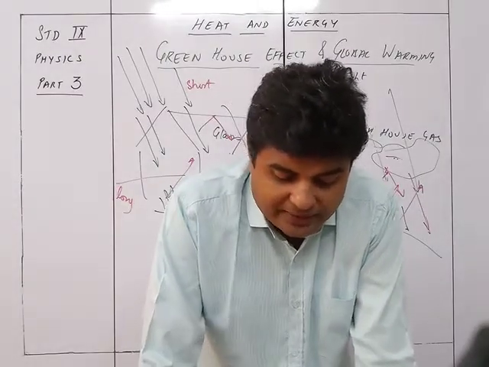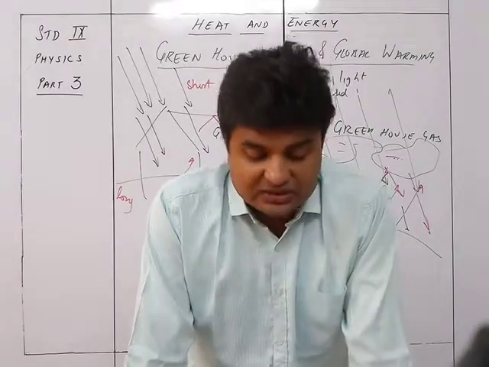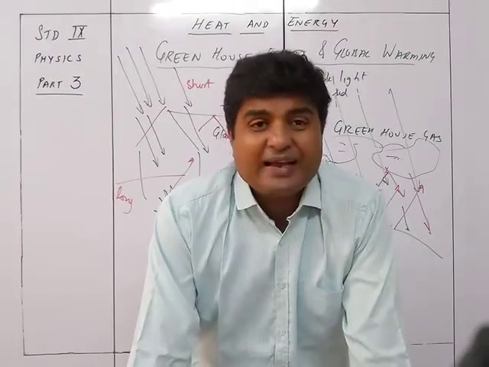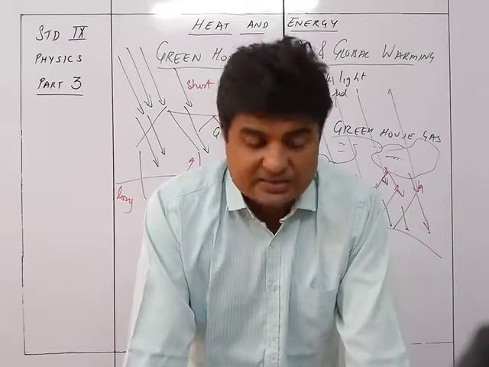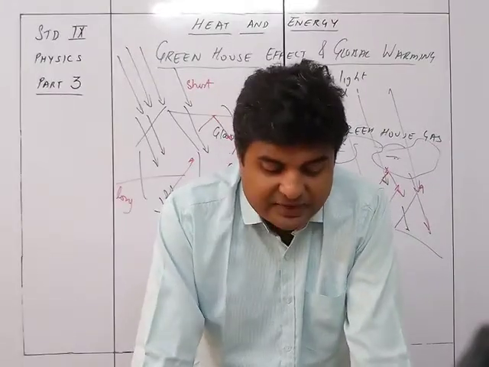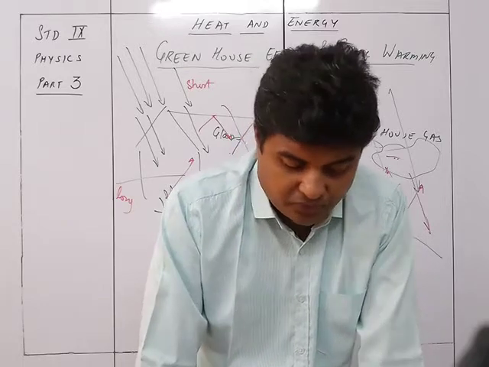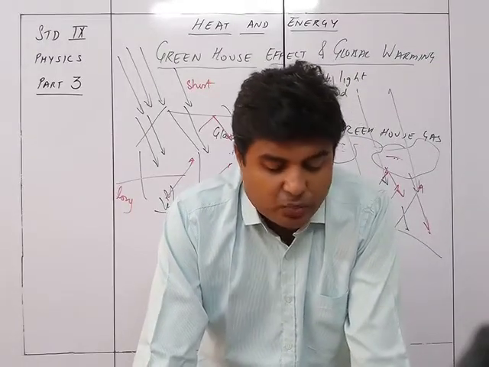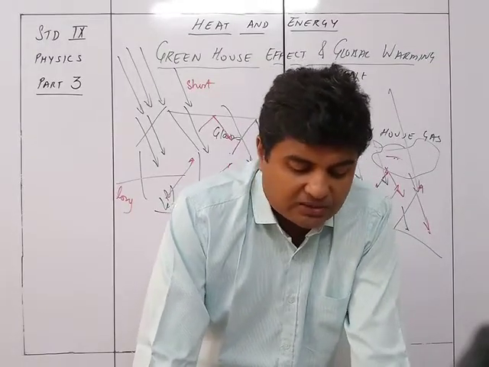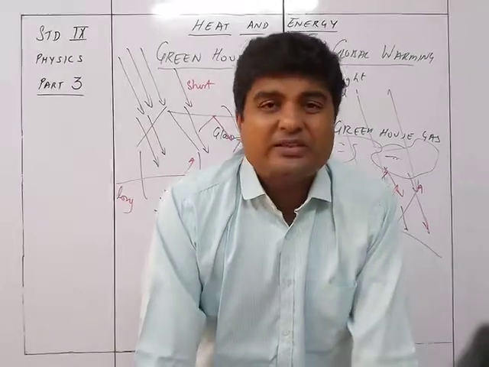So it is expected that by the end of the century, the Earth's temperature will rise up to 64 degrees Celsius. The reason for this is the increase in the proportion of greenhouse gases present in the Earth's atmosphere.